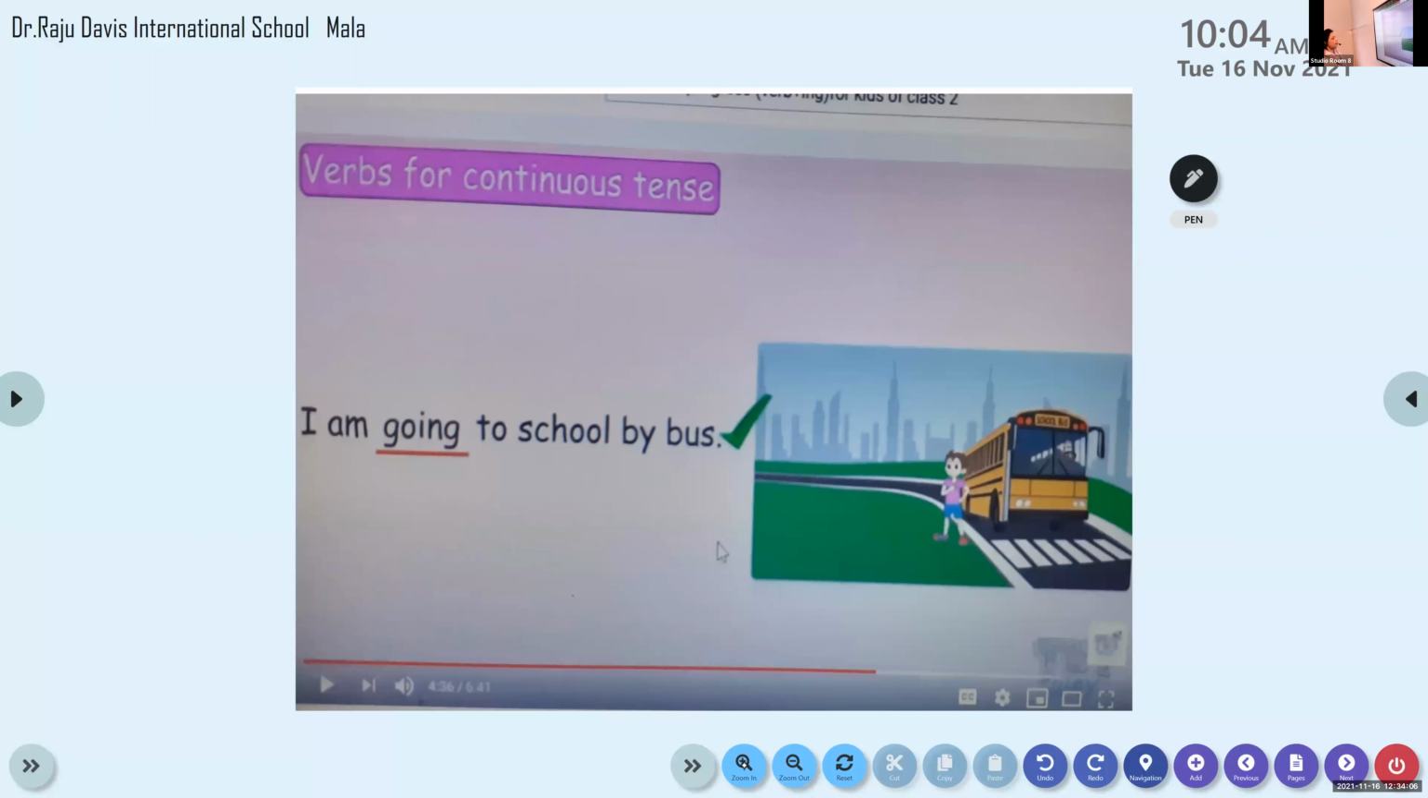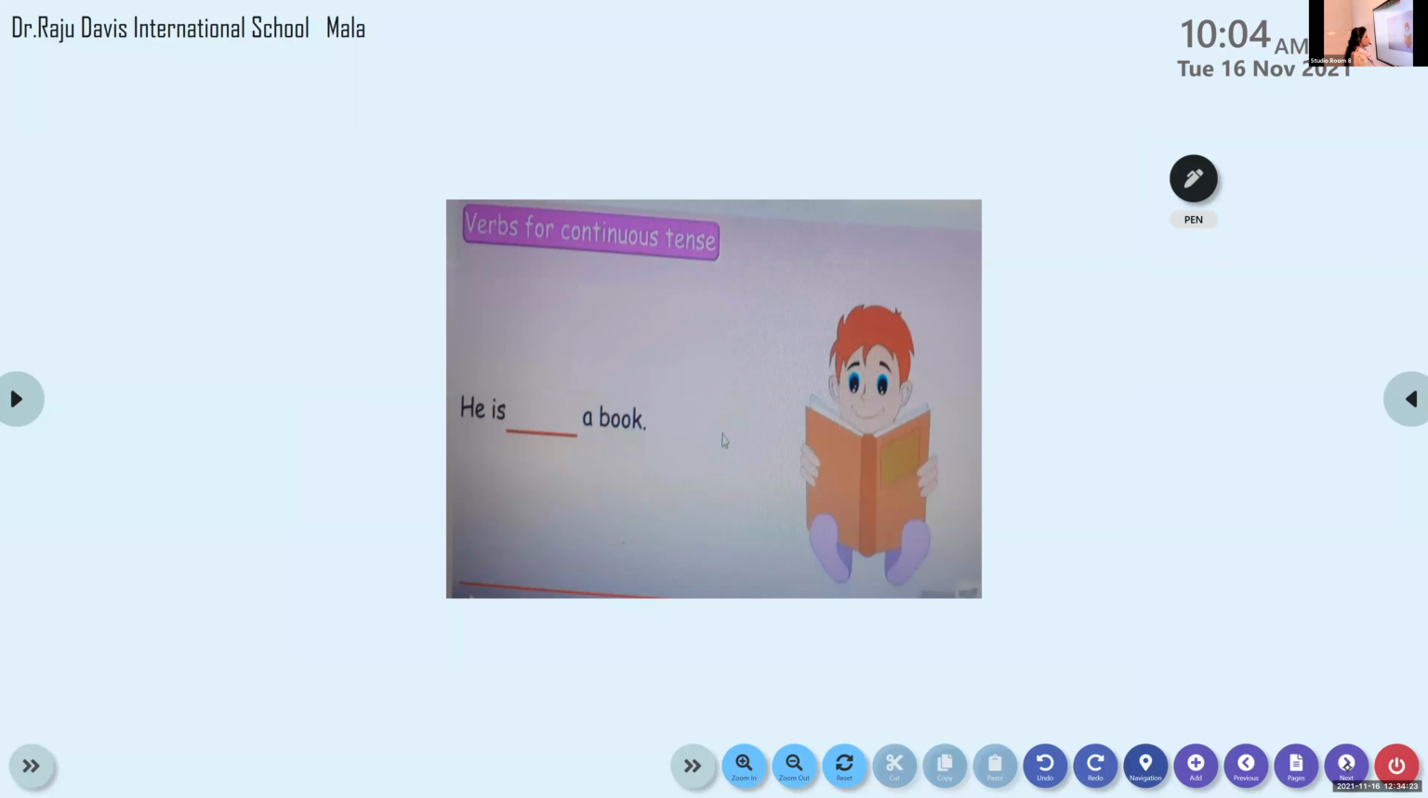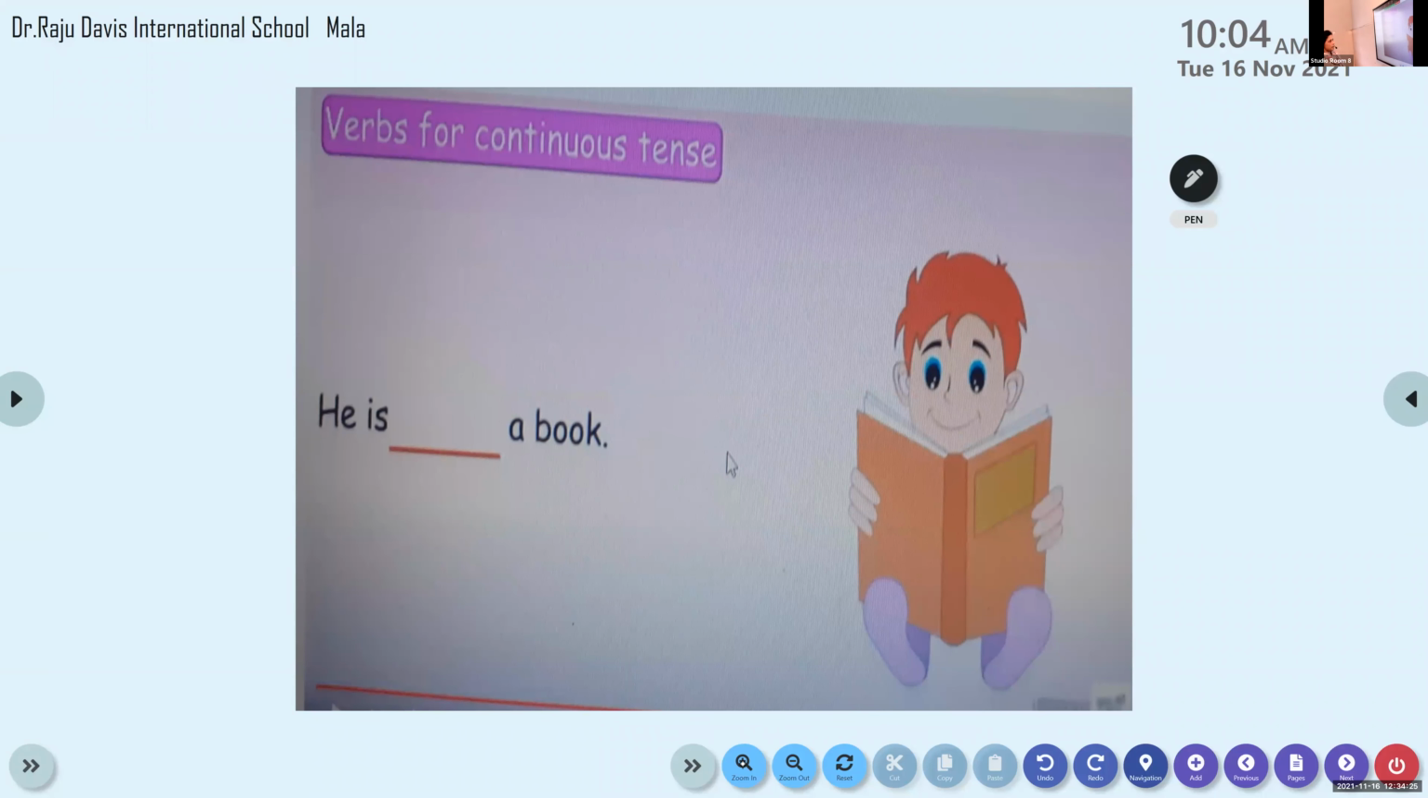Now all of you look at this. What is the boy doing there? He's going to school by bus. He's waiting for the bus. The bus has come. He's going. So to the verb go, we have added ing to show that the action is in progress. Now what can you see in this picture?